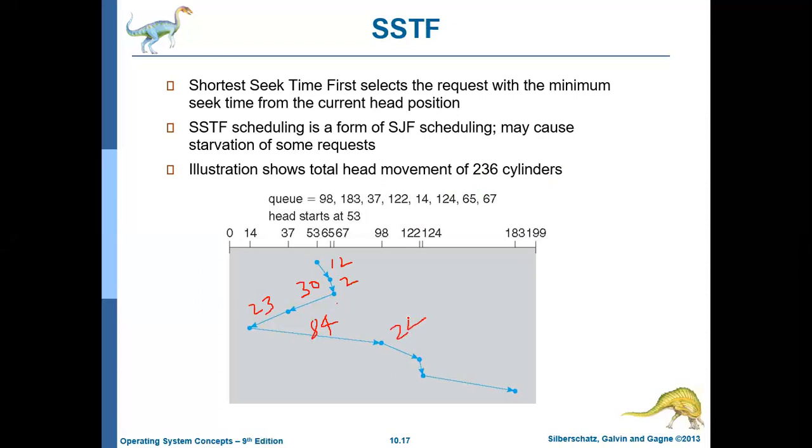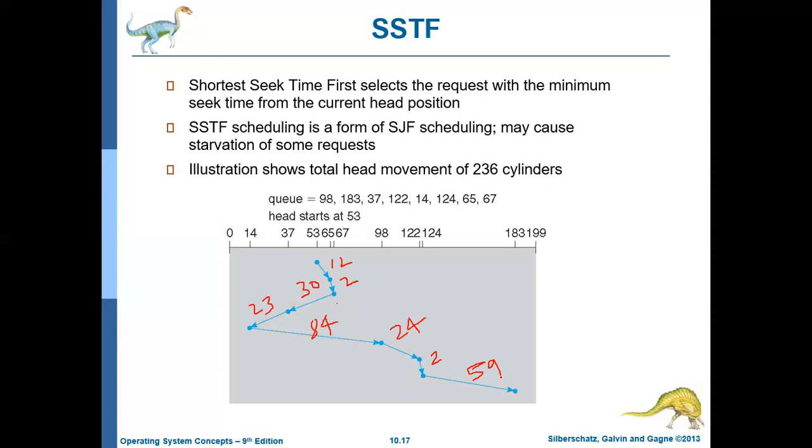Then 122 to 124 is 2. Then 124 to 183 is 59. So when you add all these things, what you get is 12 plus 2, 14. 14 plus 30 is 44.